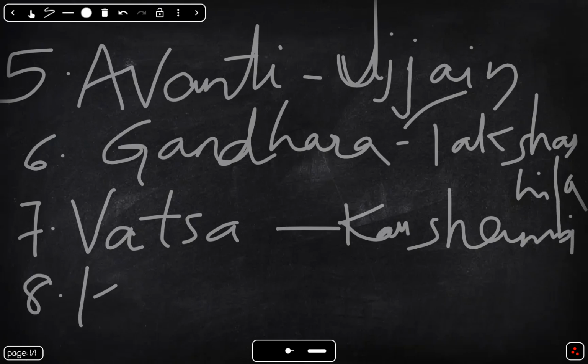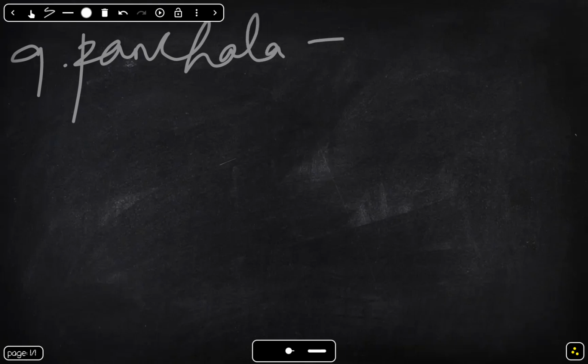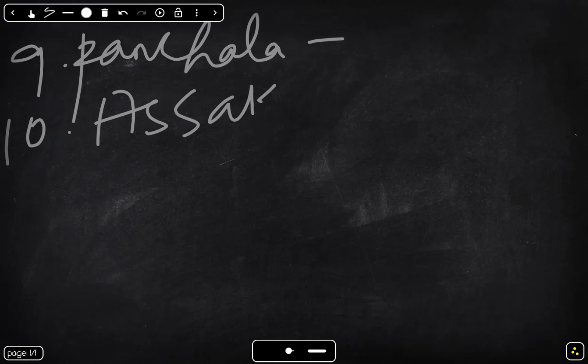And eighth one is Kuru. It is connected to Mahabharata and is an important political region. And the ninth one is Panchala. Panchala is located in the Ganga Yamuna region and is a center of learning and culture. Tenth one is Ashmaka. Ashmaka is the only Mahajanapada in South India, and it is located near the Godavari river.